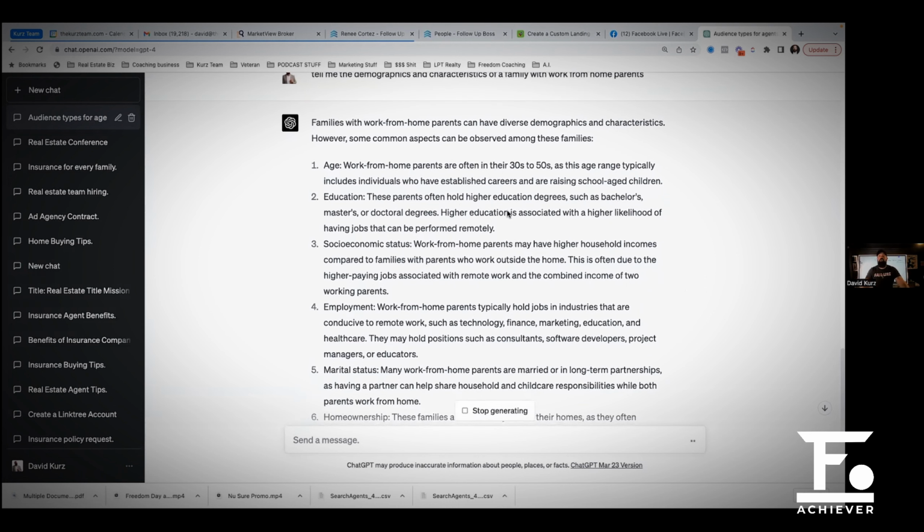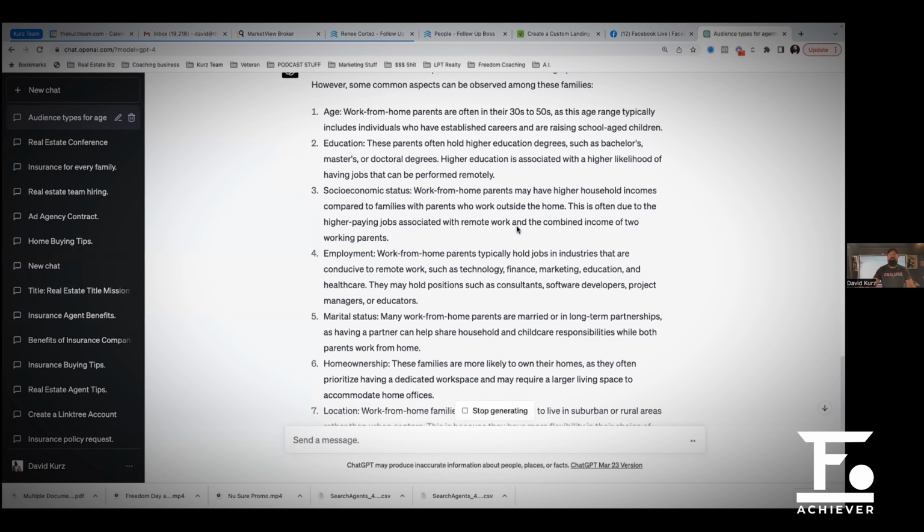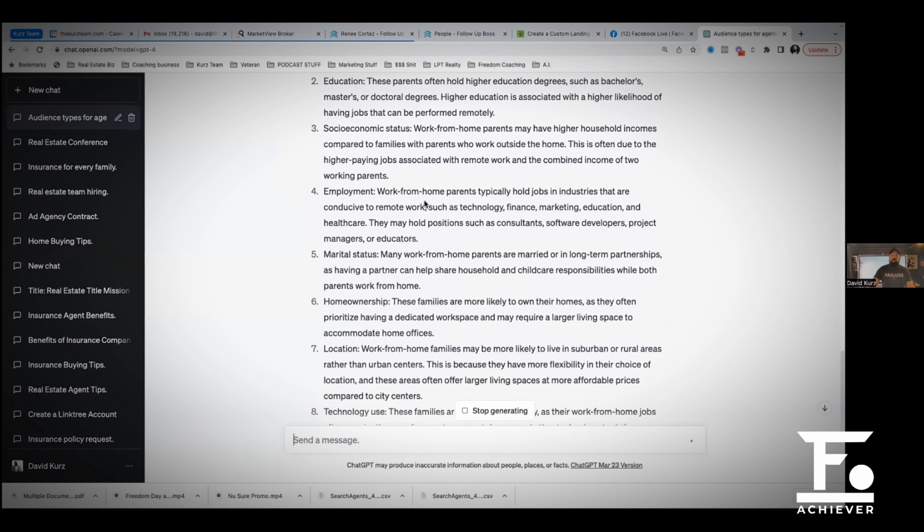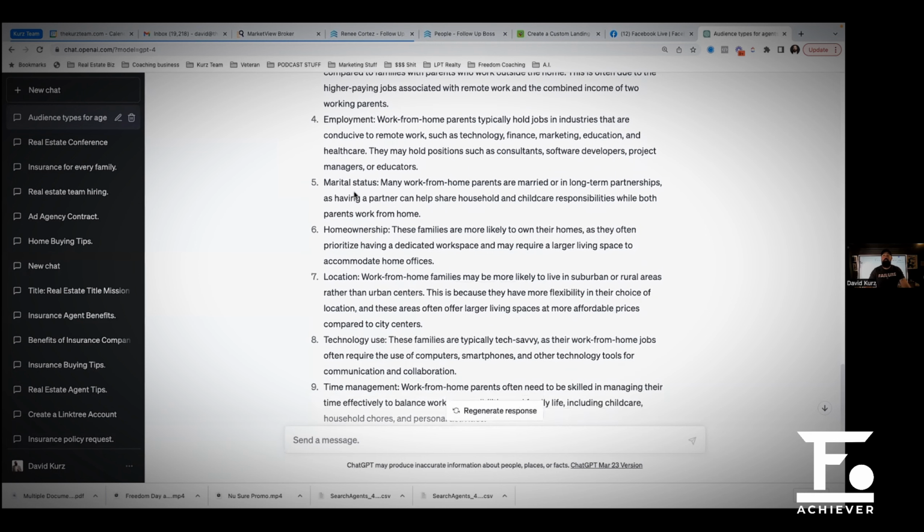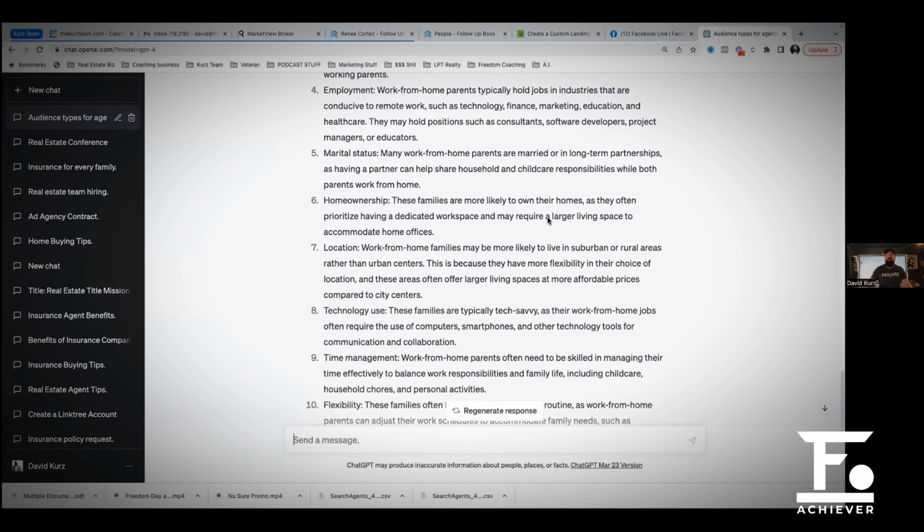Education, these parents often hold a higher education degree, such as a bachelor's, master's, or doctoral. Socioeconomics, work from home parents may have higher household incomes compared to families with parents who work outside the home. This is often due to the higher paying jobs associated with remote work. Employment, work from home parents typically hold jobs in industries that are conducive to remote work, such as tech, finance, marketing, education, and healthcare. Marital status, many work from home parents are married or in a long-term partnership.